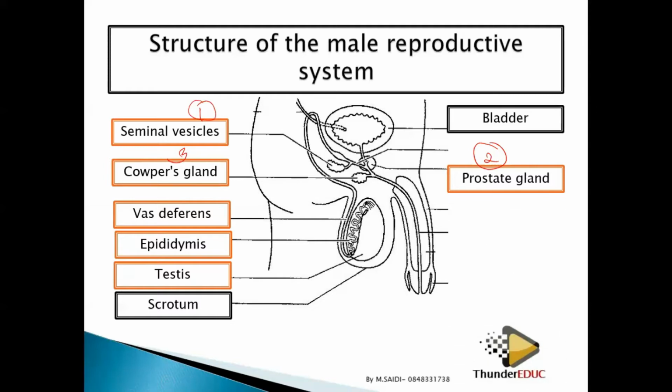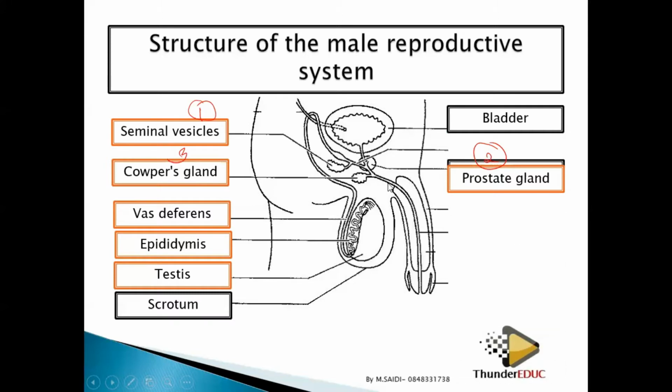So now you have the bladder. Bladder is not a part of the reproductive system, but we can call it a part of the urogenital system, the urinary system, and then the genital, which is the reproductive system. But we bring it so that we can show you exactly the position of the bladder versus the position of the prostate gland, because sometimes students confuse the prostate gland with the bladder.